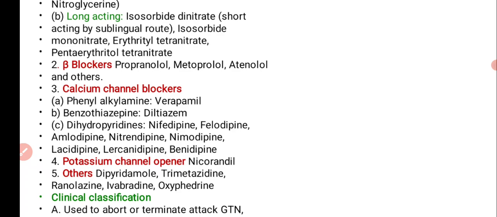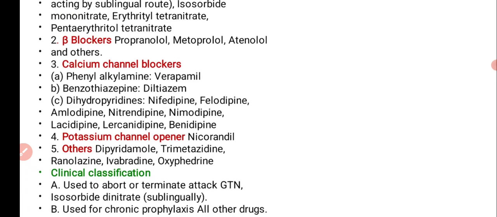Long acting includes isosorbide dinitrate, isosorbide mononitrate, erythrityl tetranitrate, pentaerythritol tetranitrate. Beta blockers include, as we already know, propranolol, metoprolol, atenolol and so on. Calcium channel blockers include verapamil, diltiazem, nifedipine and amlodipine. Potassium channel openers include nicorandil. Others are dipyridamole, trimetazidine, ranolazine, ivabradine and oxyfedrine.